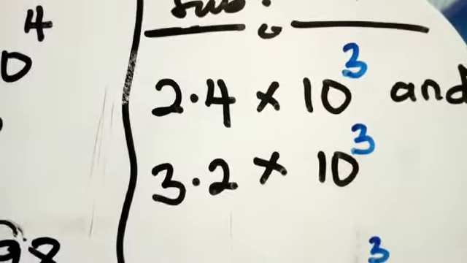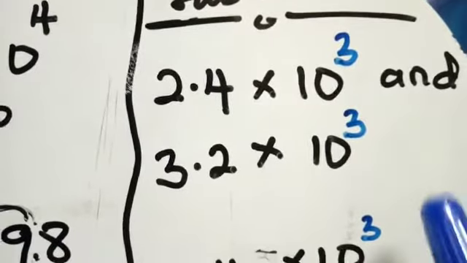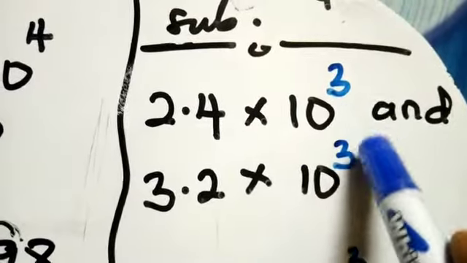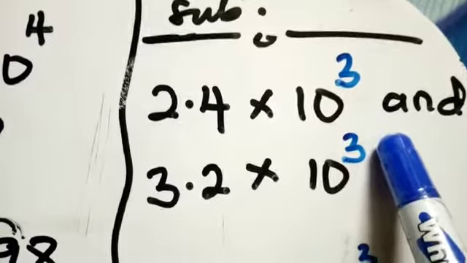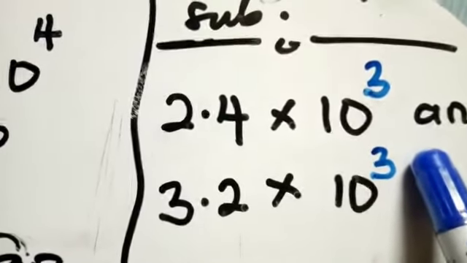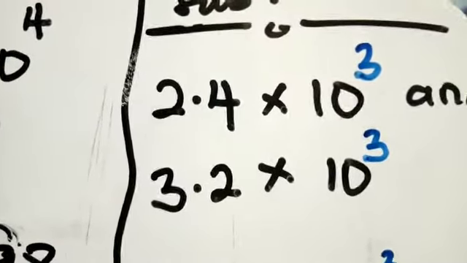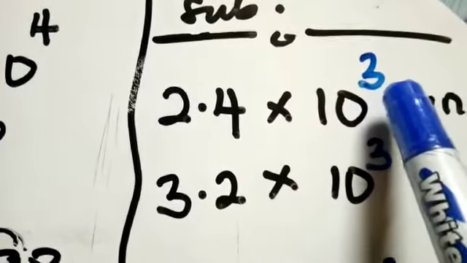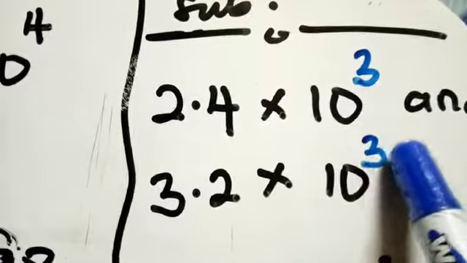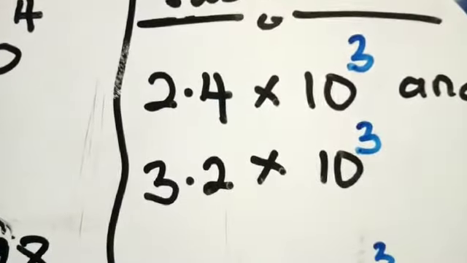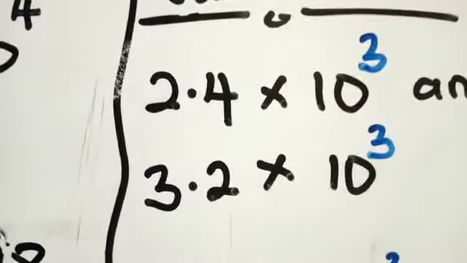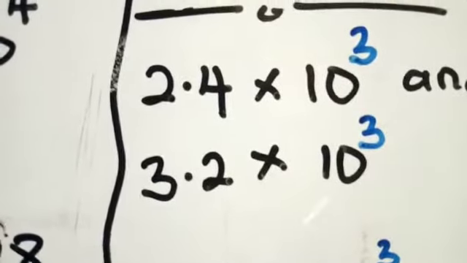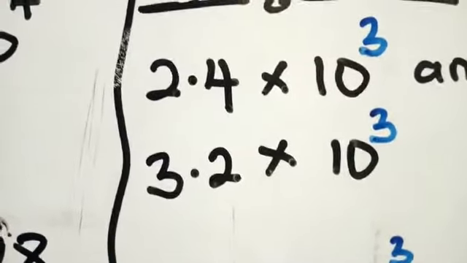For us to add, you have to make sure that the gifts that both of you get at the end of the year are the same, right? Before we can add you or subtract you, we have to make sure that the gift, what I mean by the gift here, the exponent of the 10 must be the same. If they are not the same, there's no way you can add or subtract them, unless otherwise you convert it.